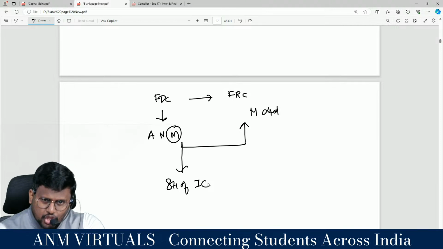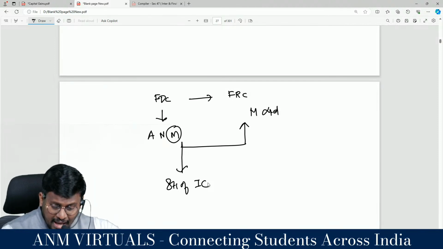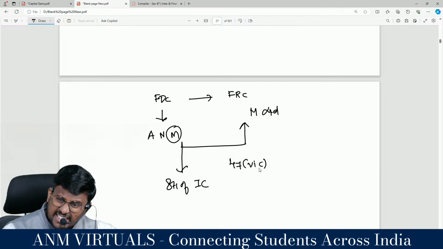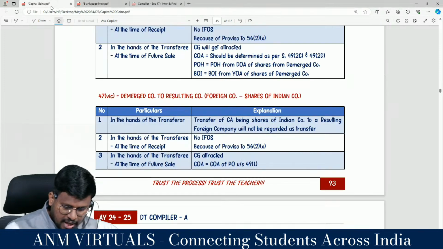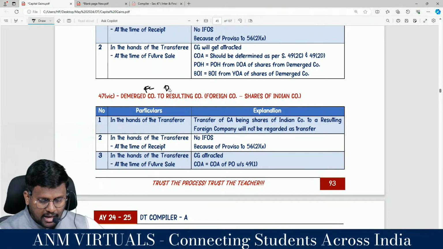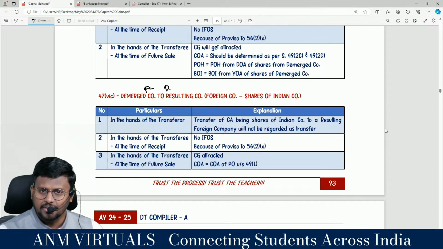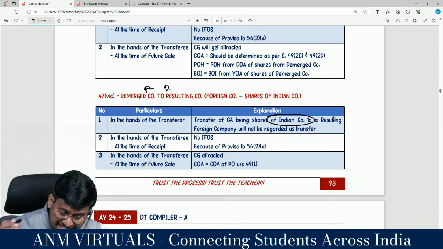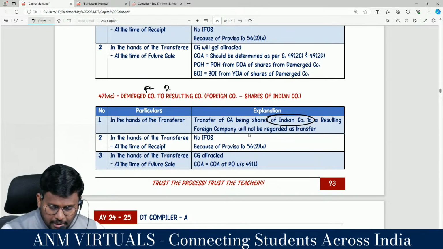Here the demerged company, foreign company, as per 47 clause 6C. Demerged foreign company to resulting company. Transfer of an asset, being shares of the Indian company, to a resulting foreign company will not be regarded as transfer.